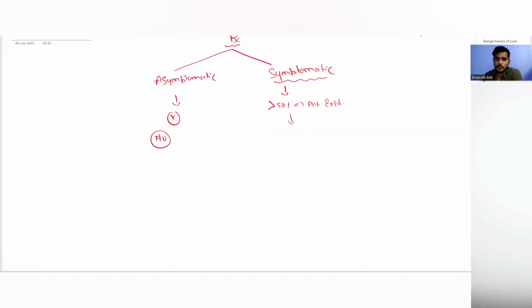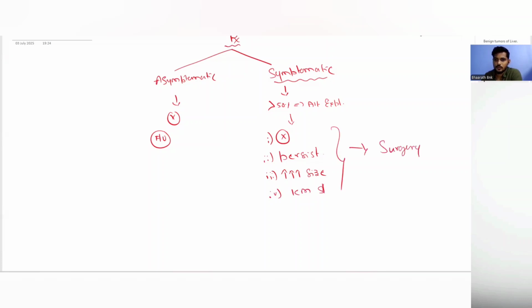So if an alternate cause is not found, or if the symptoms persist, or if it keeps on increasing in size, causing mass effect, or if it is a part of Kasabach-Merritt syndrome, then all of them are indications for surgery.